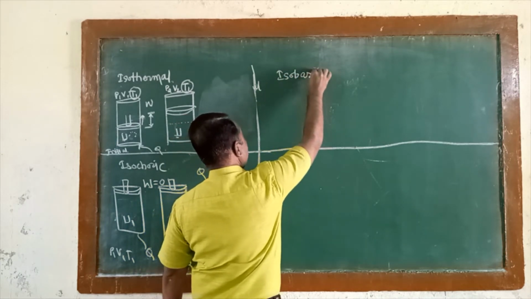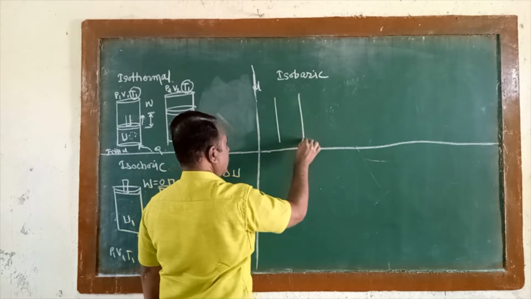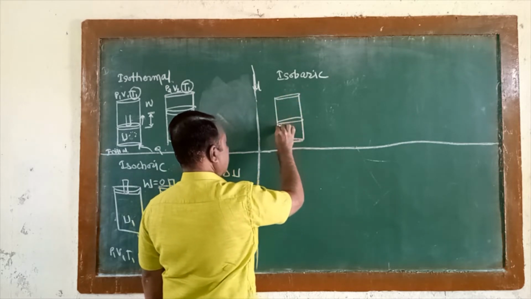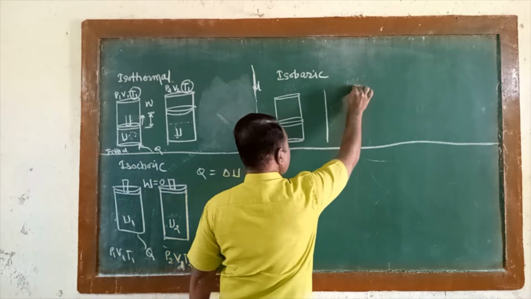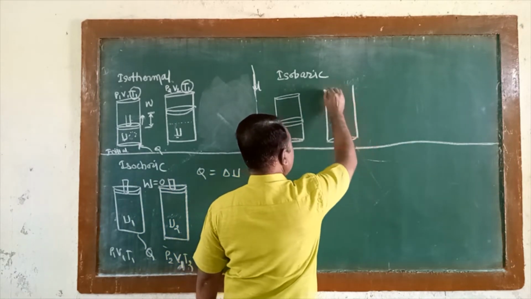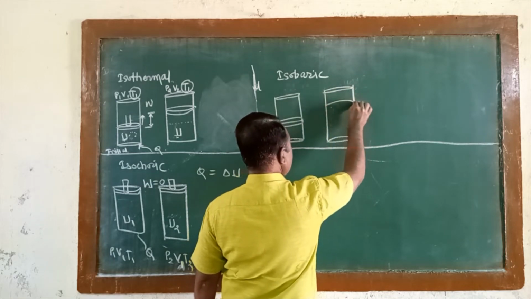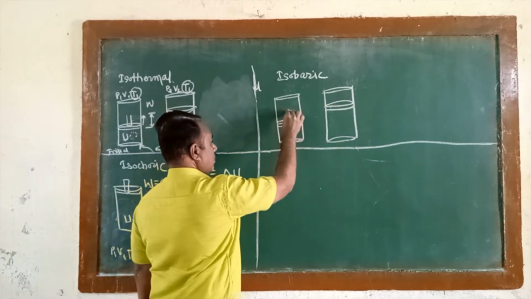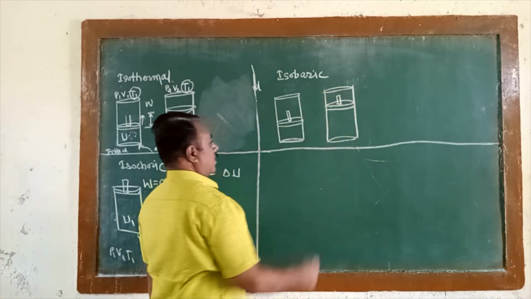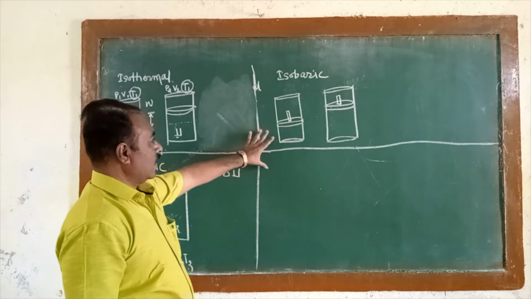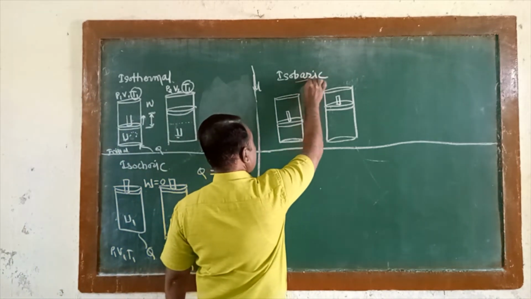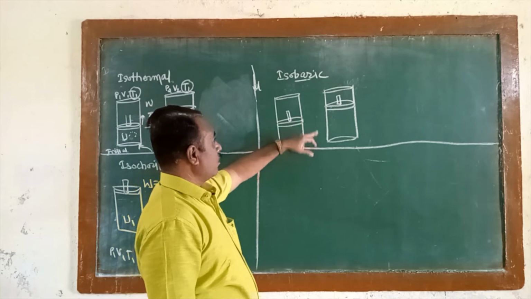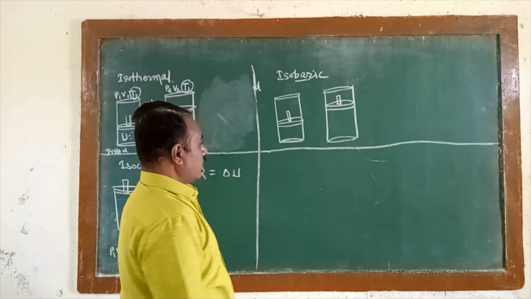Then the third process is the isobaric process. Now, bar is the unit of pressure, the pressure that we measure with the help of a barometer.